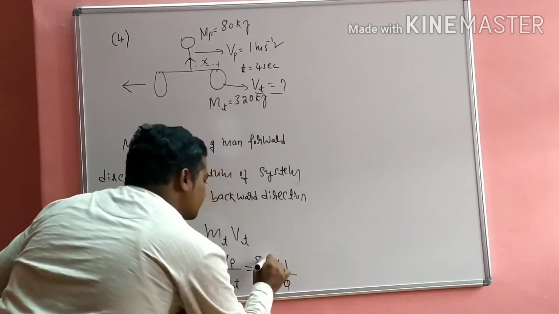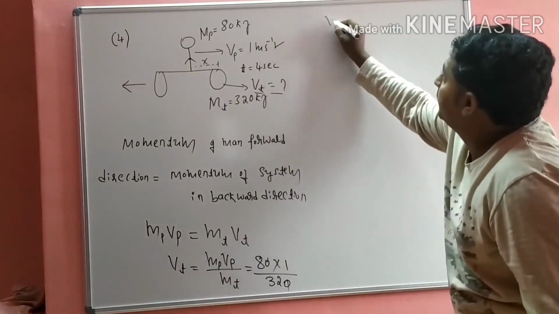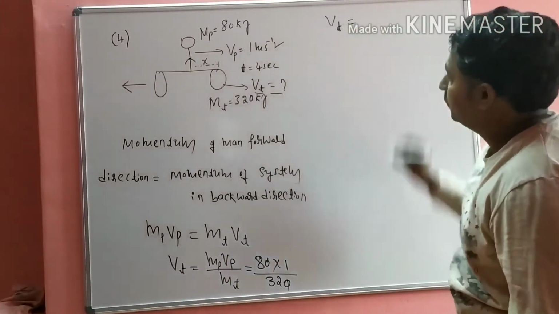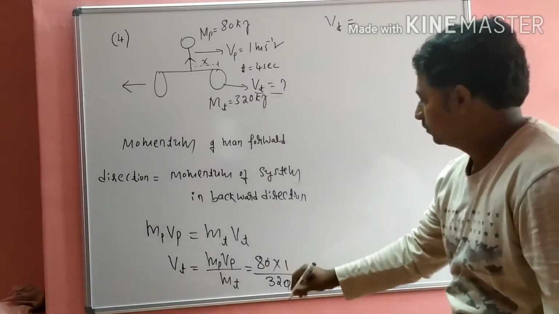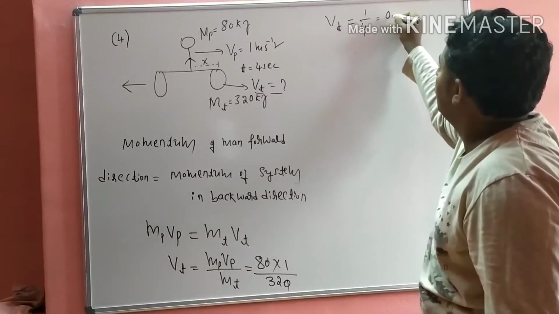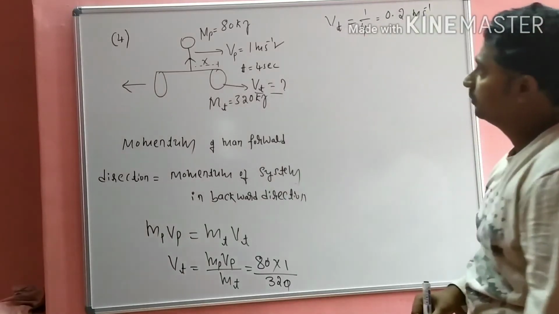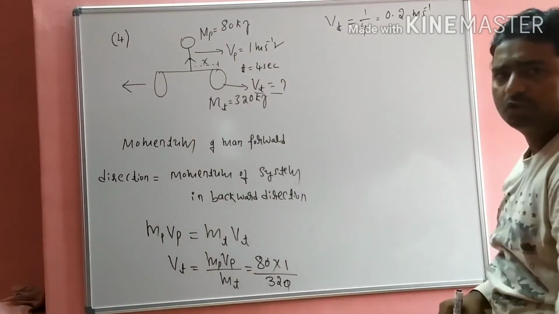The zero gets cancelled, and the speed of the trolley is 1 by 4, which is equal to 0.2 meter per second.